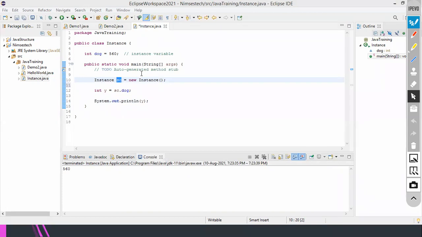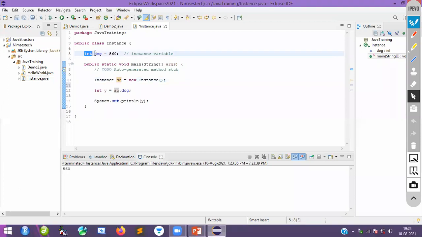So that is static. It will become a static variable. It will not become an instance variable, right? Okay. So now it is an instance variable. If I mention static here, what will it become? It will become a static variable. So I will tell you why the static variable is important.